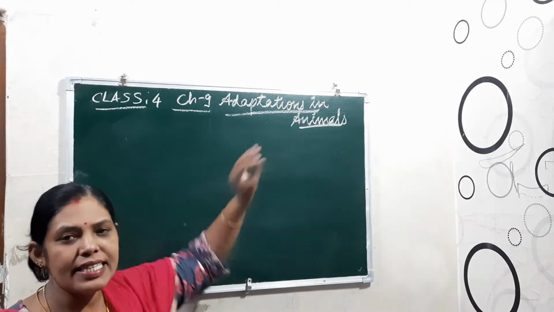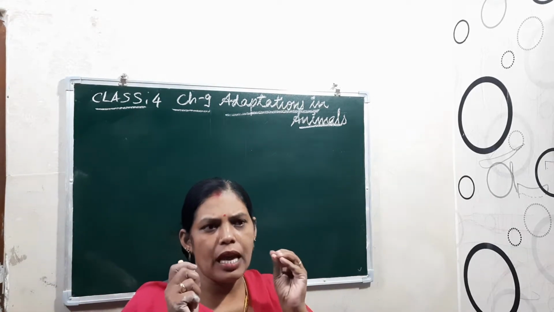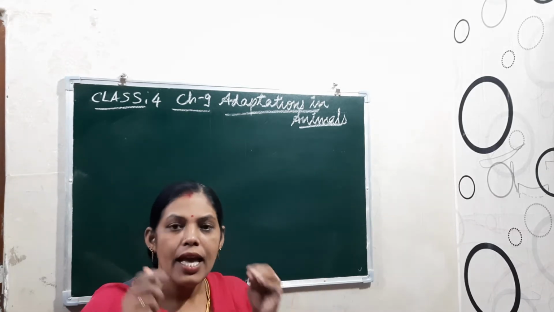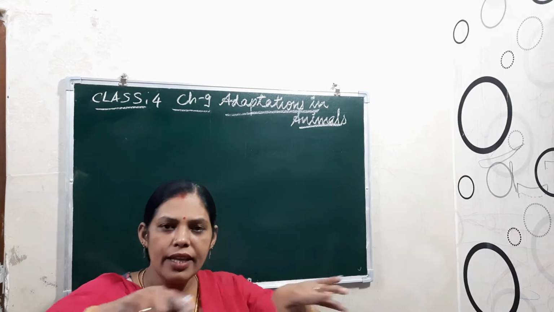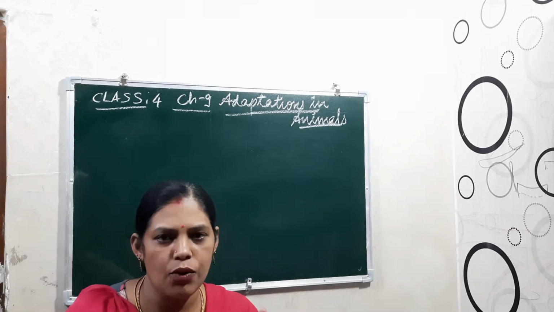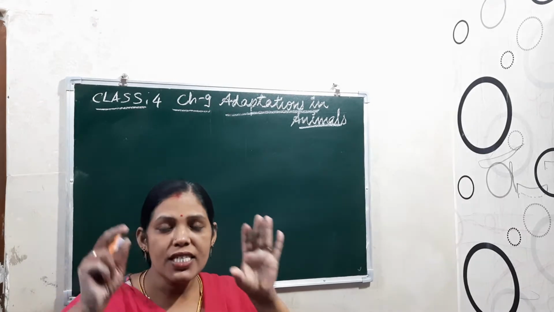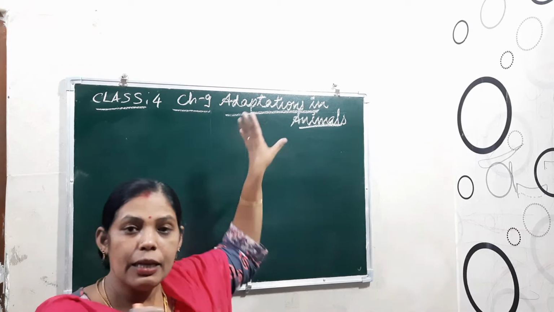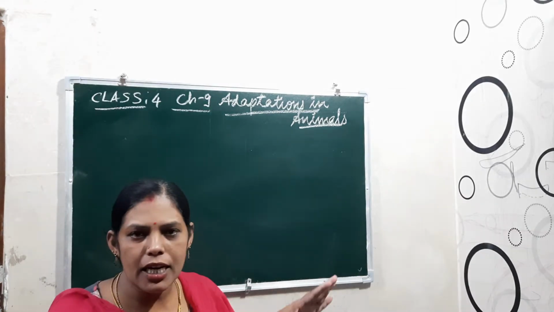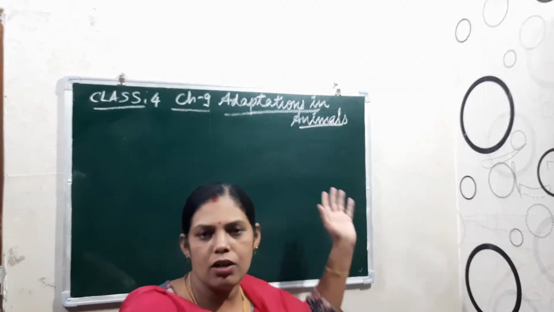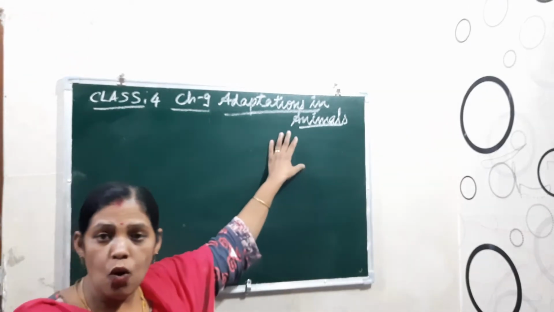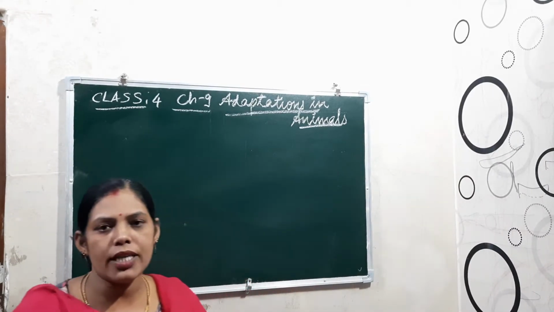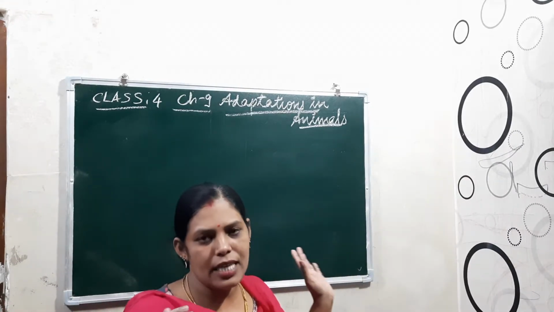Adaptation means it is the ability, or we can say that it is the feature that helps the animals to survive in their surroundings. Okay, according to the surroundings, the body features which help the animal to survive. That is adaptation. Different animals are living in different places on the earth, right? And those who are able to adapt themselves according to their surroundings, they will survive. Others cannot survive, they may die.